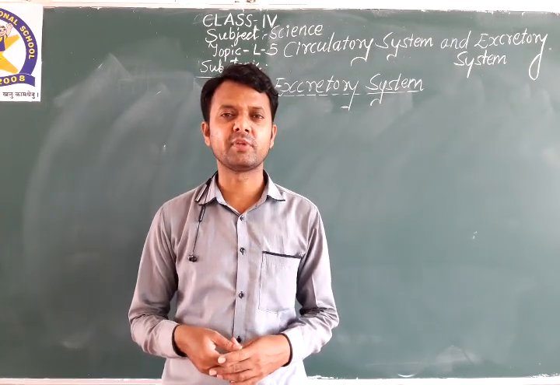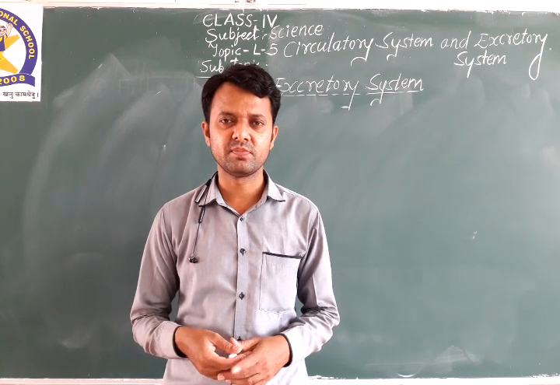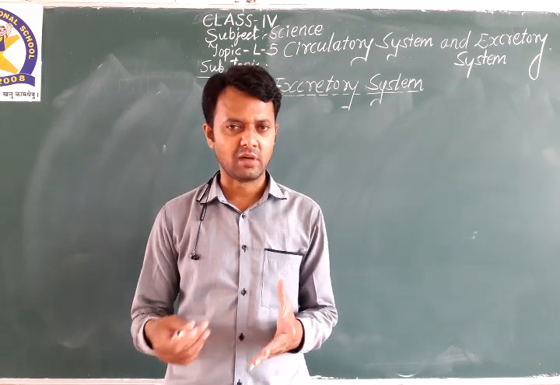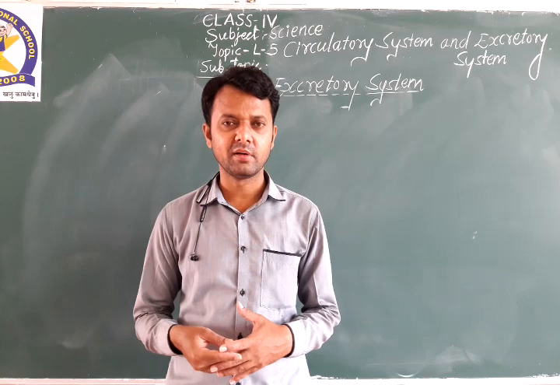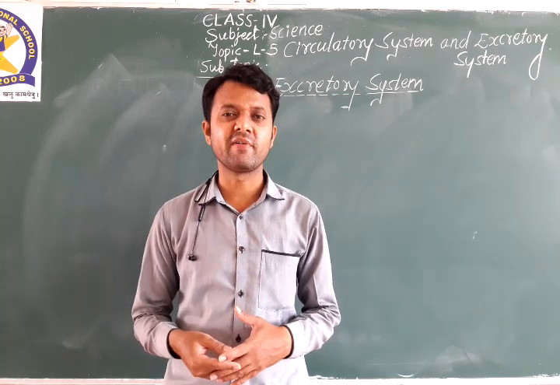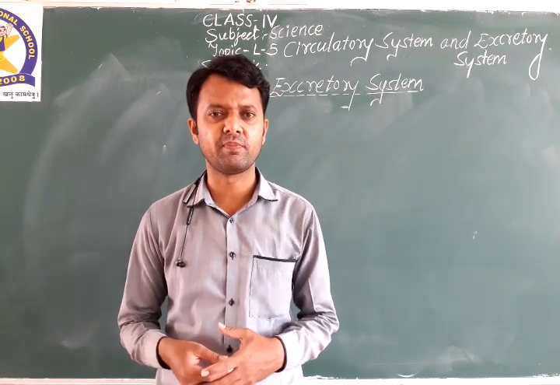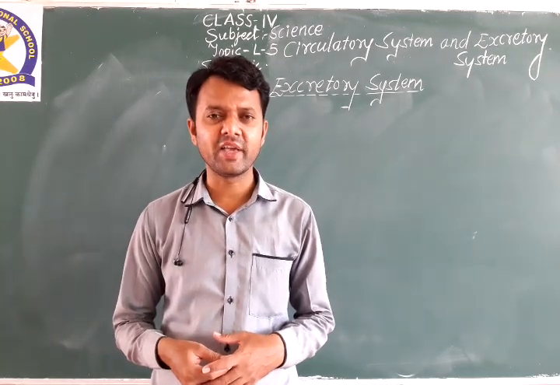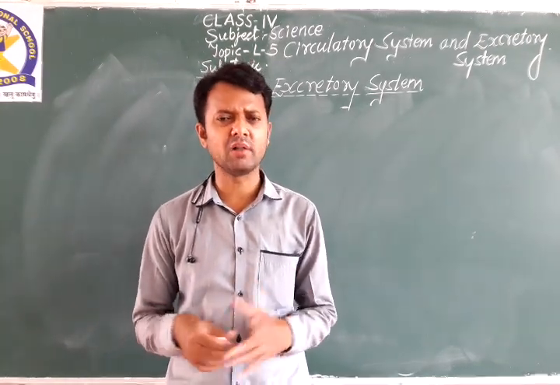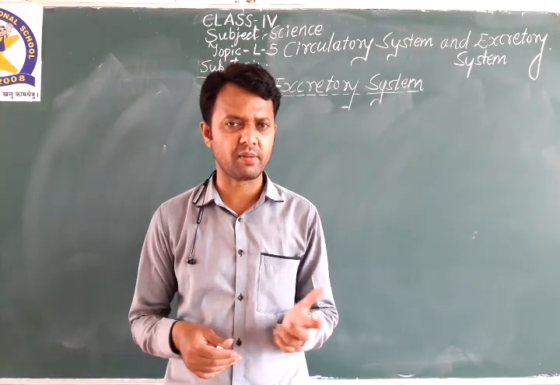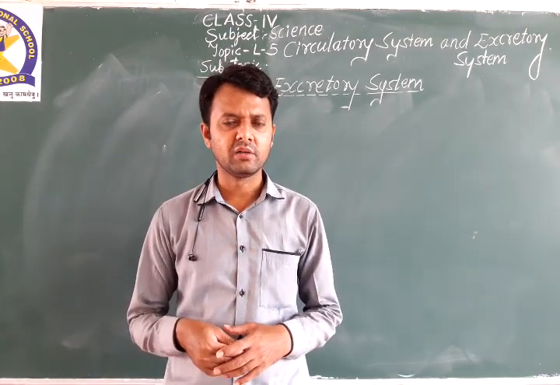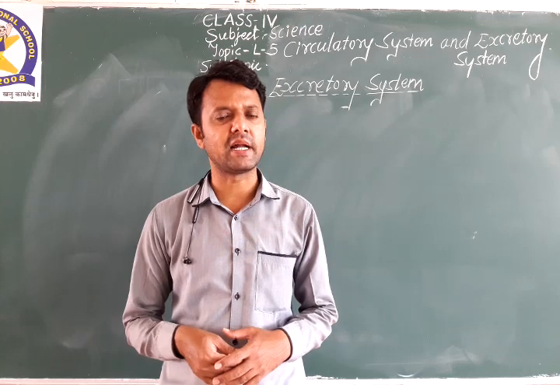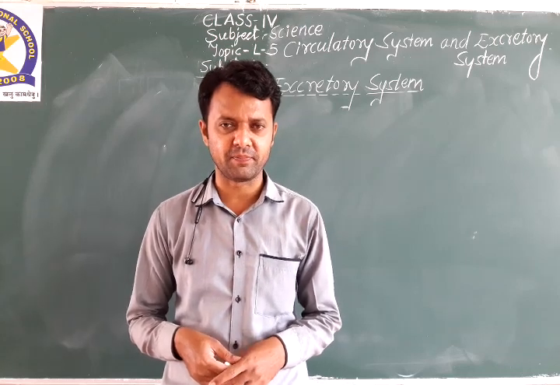The organs of the circulatory system are heart and blood vessels. Blood vessels have three types: arteries, veins and capillaries. All these things we have already discussed in the previous video. Today the last part of the lesson is the excretory system.